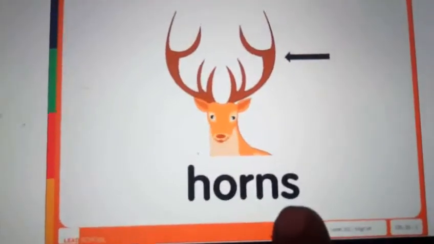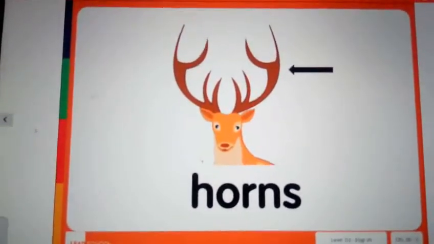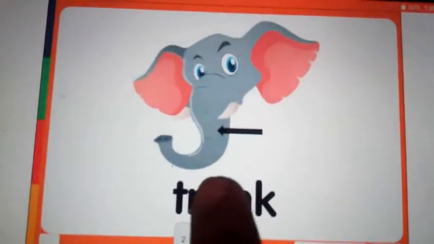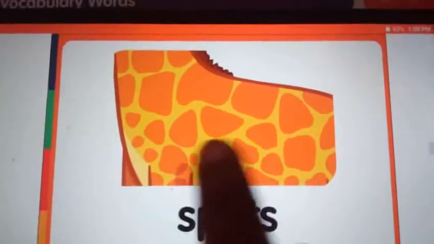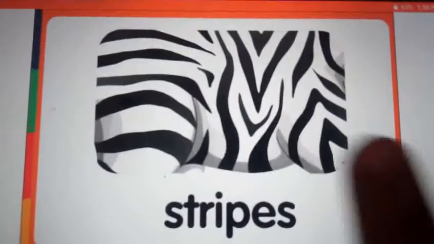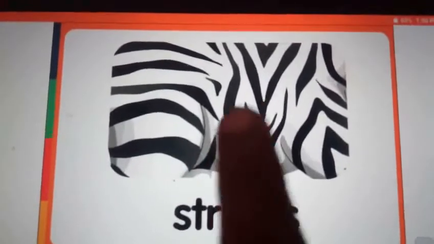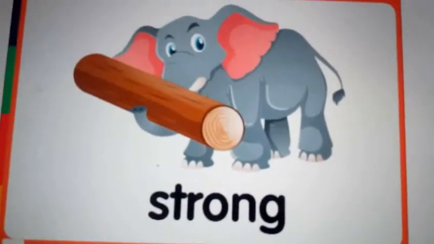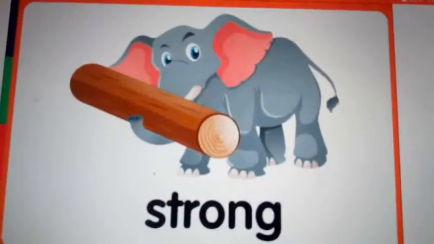Horns. What is the meaning of horns? Kombu. Horns. Drunk. Drunk means tandam. Spots means pulligal, right? Spots. Yes. Stripes. Stripes means varihal. Strong. Strong means balam. Strong. Yes.